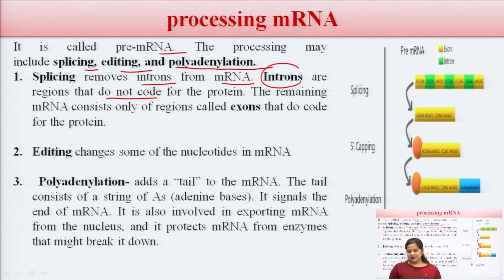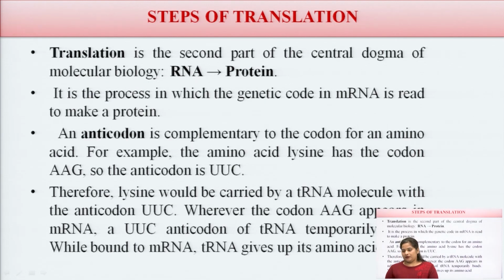Now the last one is polyadenylation. It means adding a tail to the mRNA. The tail consists of a string of adenine bases. It is a signal on the mRNA, it is involved in exporting the mRNA from the nucleus, and it protects the mRNA from enzymes that might break it down. So this is about the processing of mRNA.